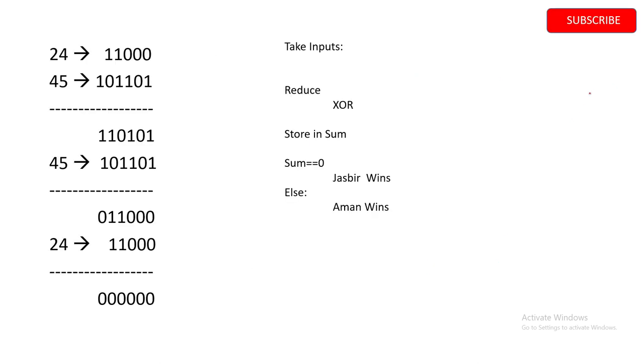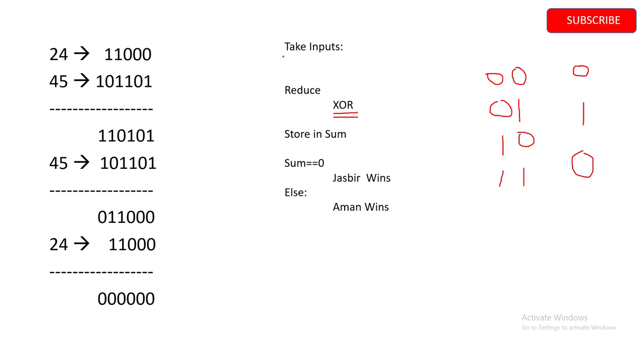So the next step is we'll be using bit manipulation. For reduction we are going to use XOR. What XOR is: when you have 0 and 0, the output will be 0. When you have 0 1 or 1 0, the output will be 1. When you have 1 and 1, the output will be 0. Okay, so we'll see now how we are going to do this.